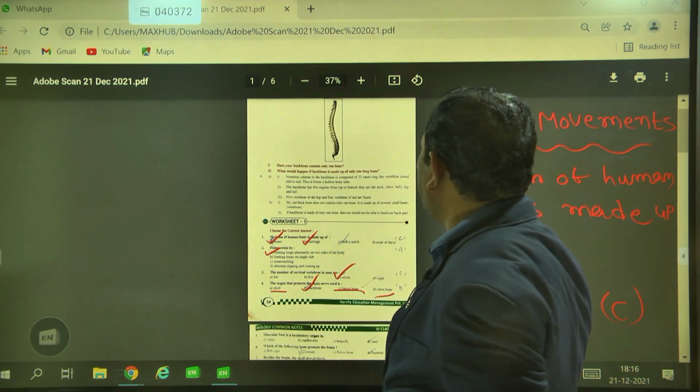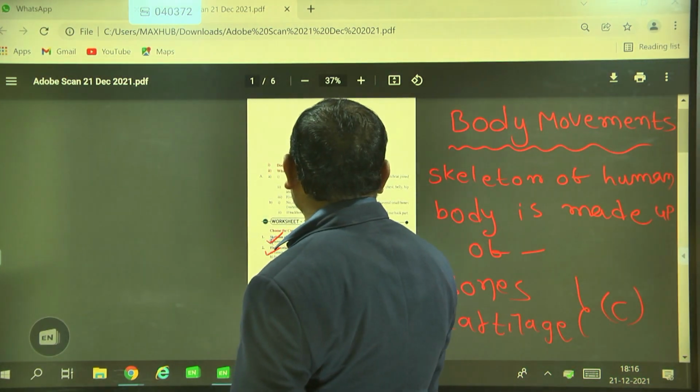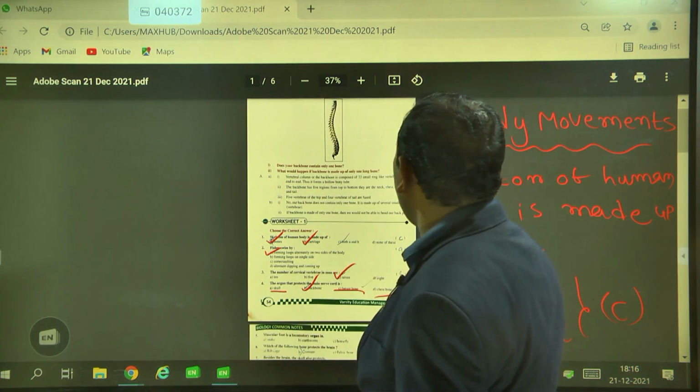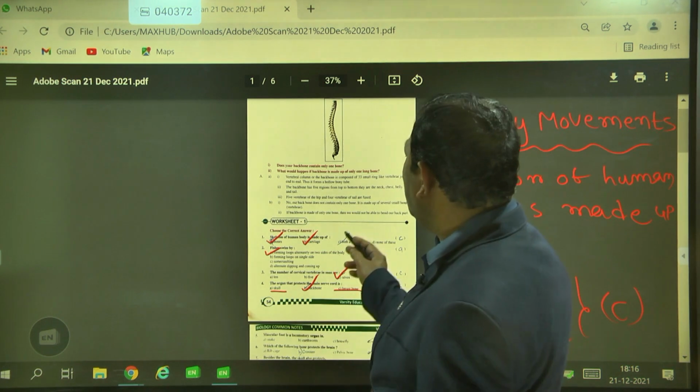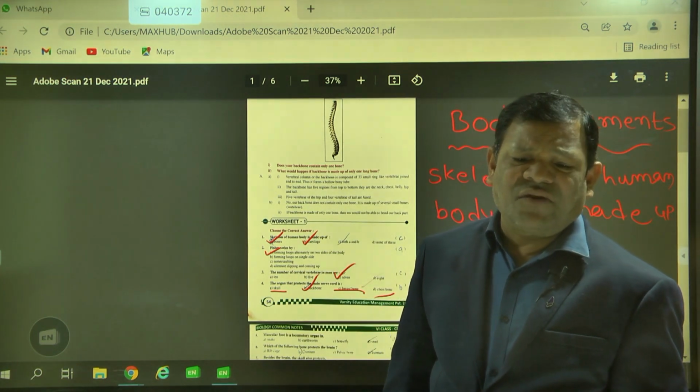Once you can see here, does your backbone contain only one bone? What would happen if the backbone is made up of only one long bone? Actually your backbone is made up of the vertebral column.